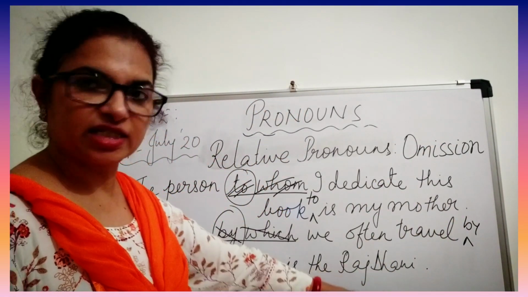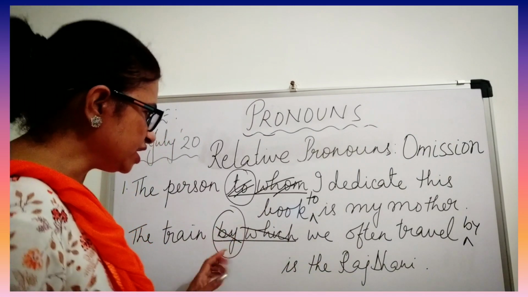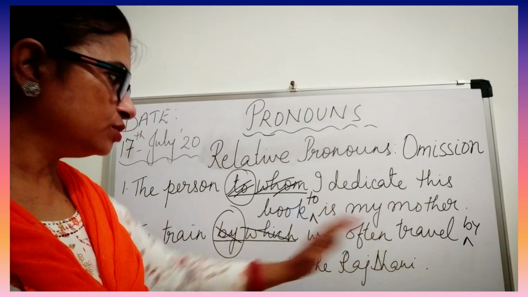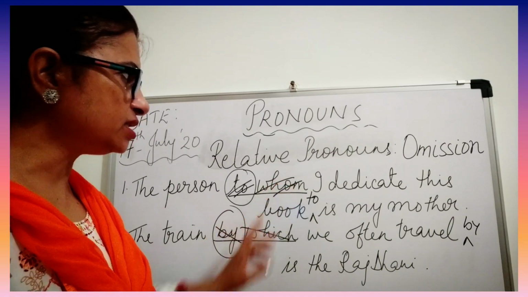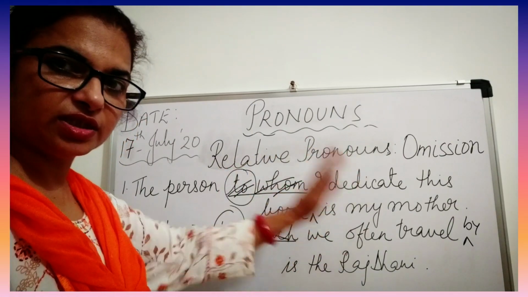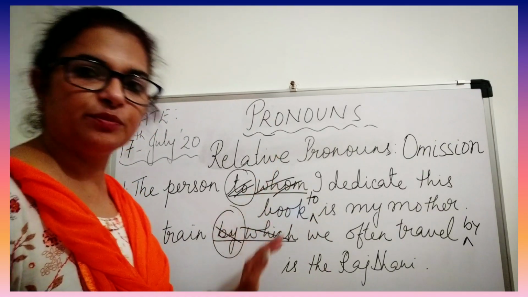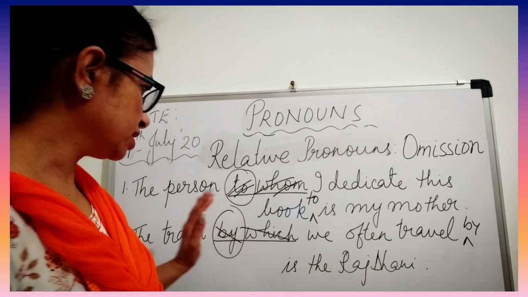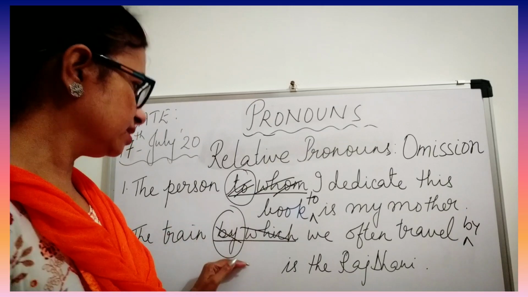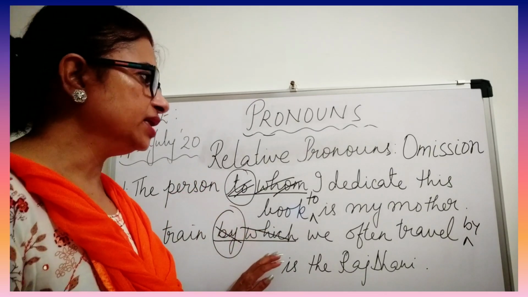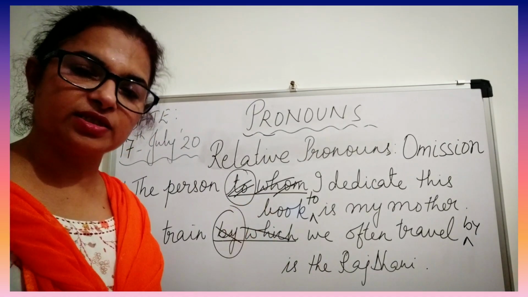The train we often travel by is the Rajdhani Express. So just by shifting the preposition after the noun, you can omit these relative pronouns. Now after this, one exercise is given there in which you have to do the same thing. I'll give you some time to do the exercise, and after that I'll give you the solved exercise also.